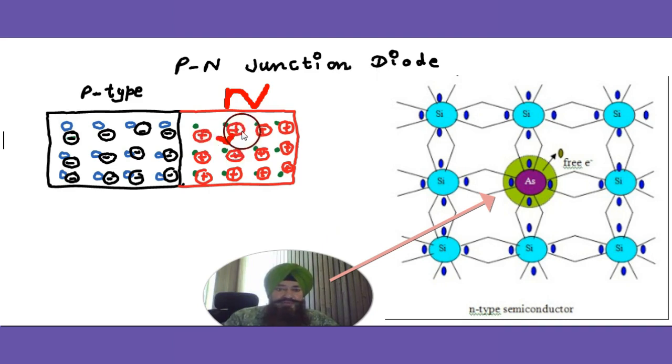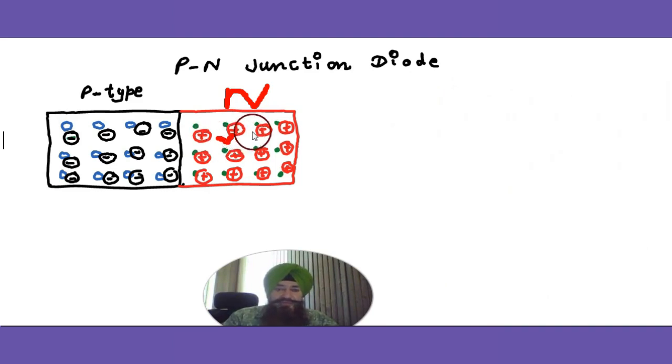So this type of impurity atom loses its electron. They don't need it. Okay, and when they lose the electron, they become a positive ion by losing the electron. So whatever the number of impurity atoms, the same is the number of majority carriers, which are electrons in the N type.